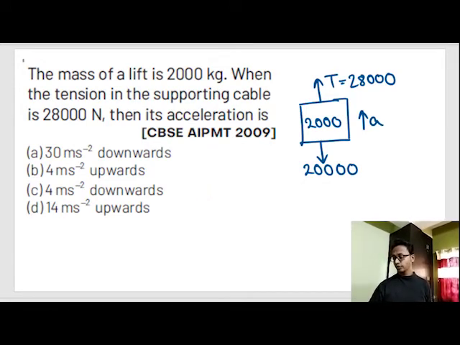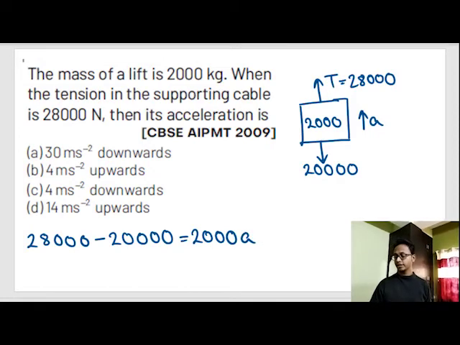I'm doing this quicker because I'm assuming that after solving so many problems, you all can do this on your own. So 28,000 minus 20,000 is equal to 8,000, which is equal to 2,000 A, or A is equal to 4 meter per second square.